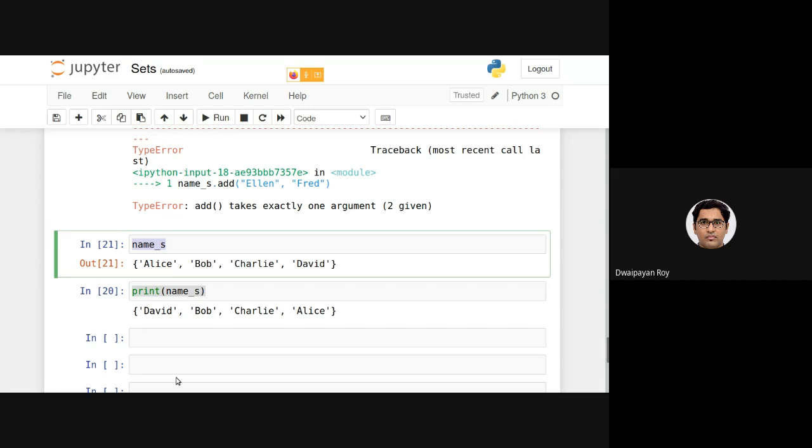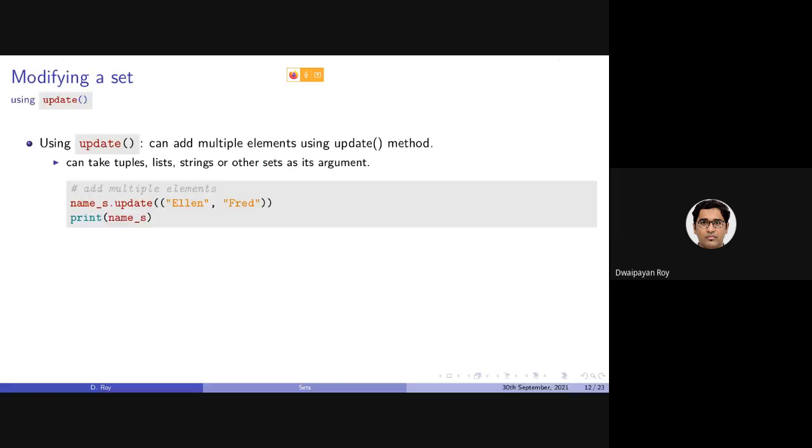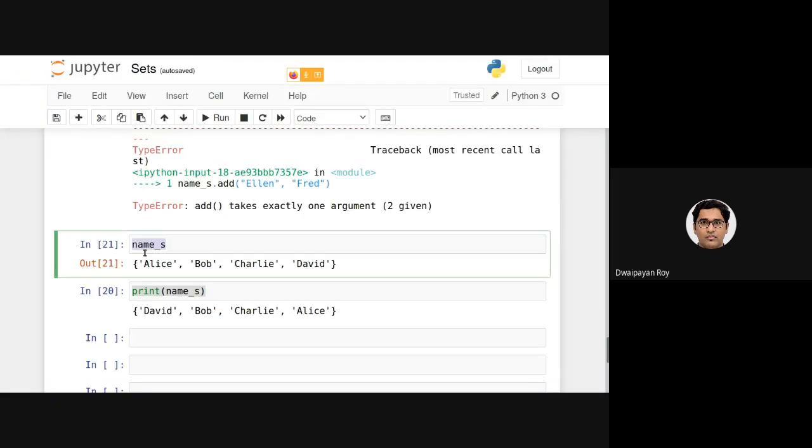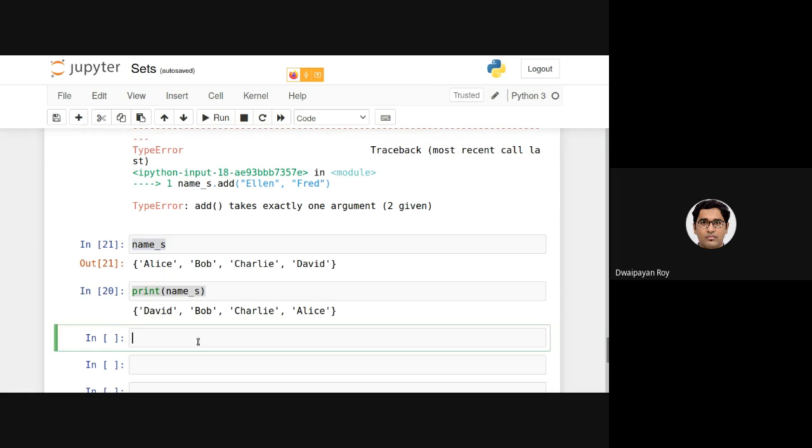Now, as I said, how do we add multiple items in a set? The solution is using the update function. So what I'll be doing is name underscore s dot update.